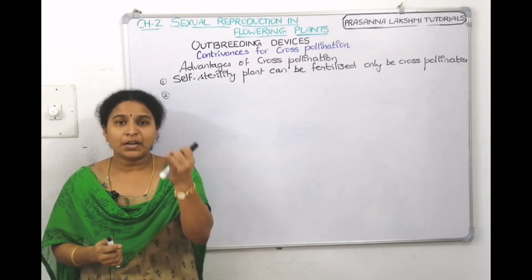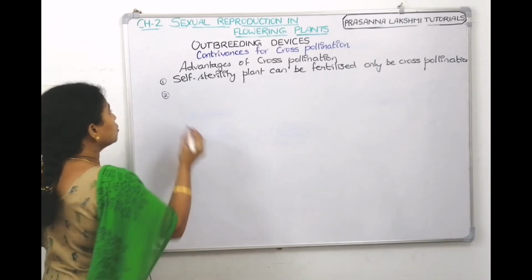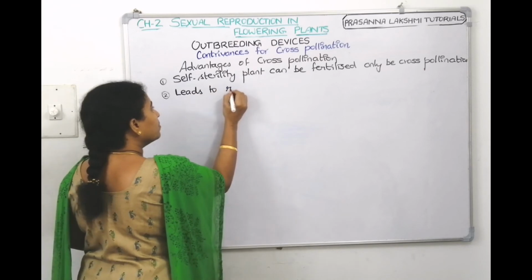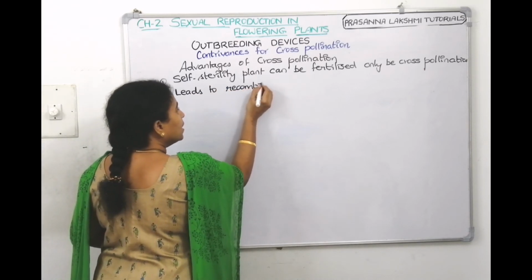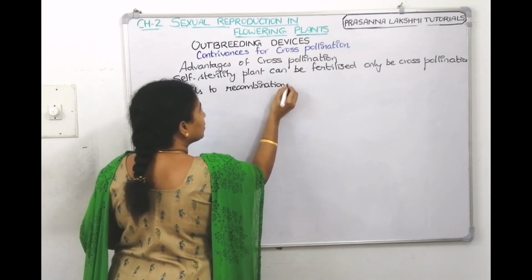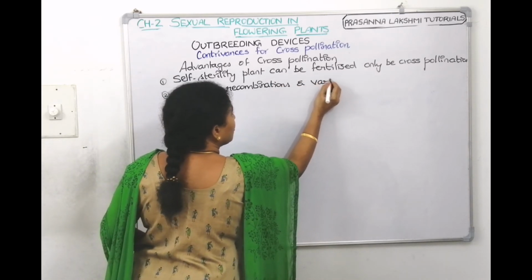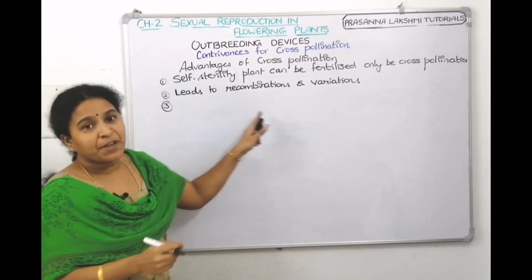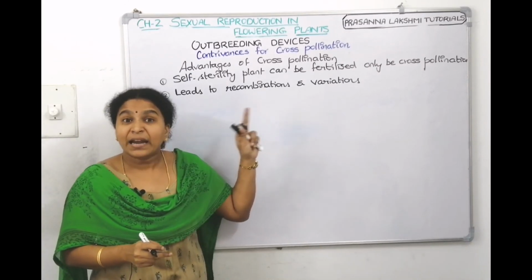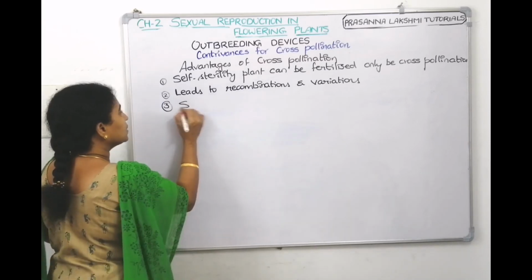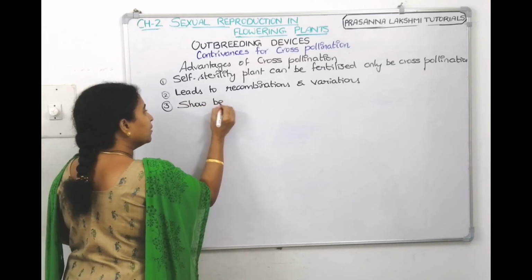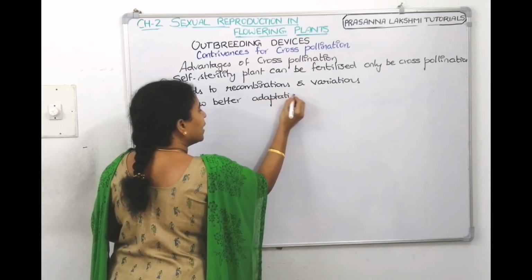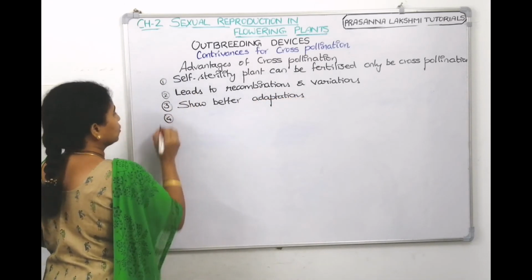Now the second one is, it is sexual reproduction. Sexual reproduction will give recombinations, will give variations. So cross-pollination leads to recombinations and variations because two different plants are involved. Then if recombinations and variations are there, then they are better adaptable. So cross-pollinated plants show better adaptations. They can survive under harsh conditions also.